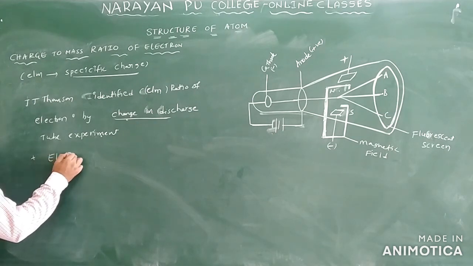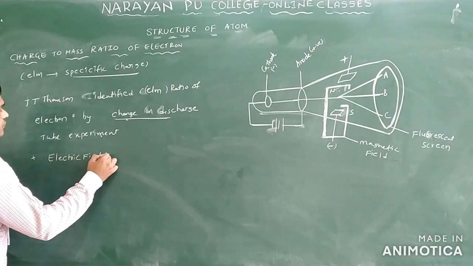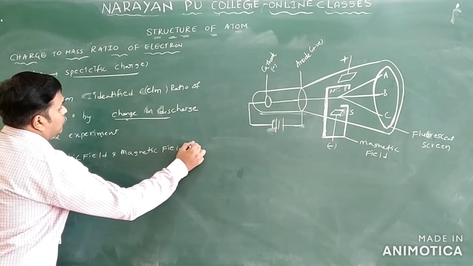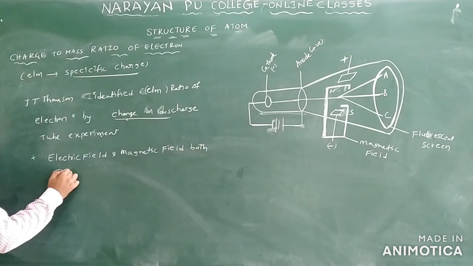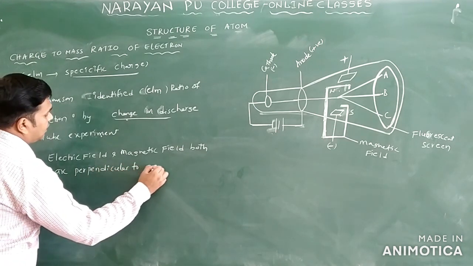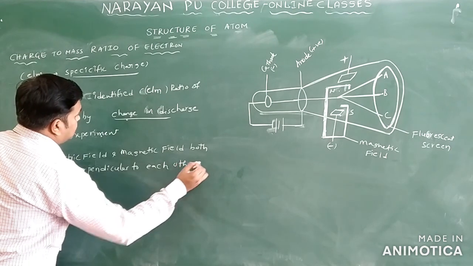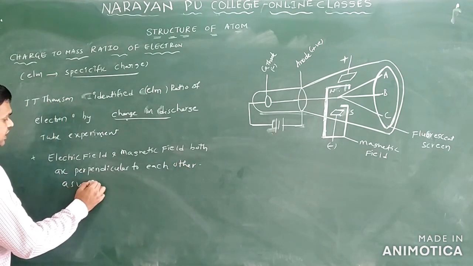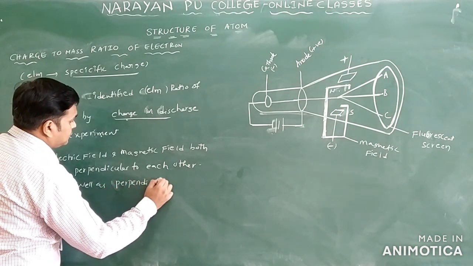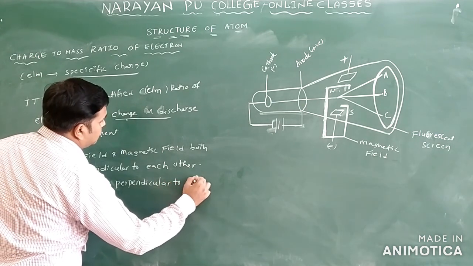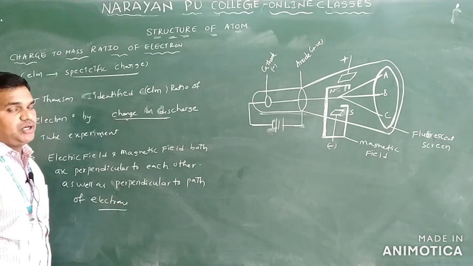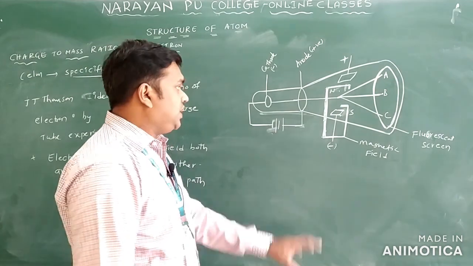So what they take here: electric field and magnetic field, both perpendicular to each other, as well as perpendicular to the path of the electrons only.